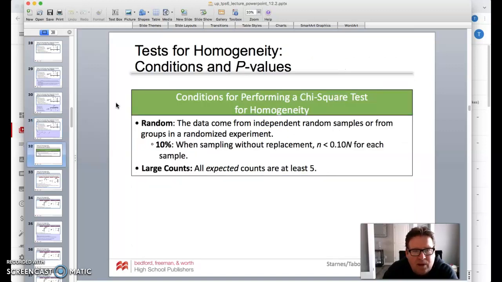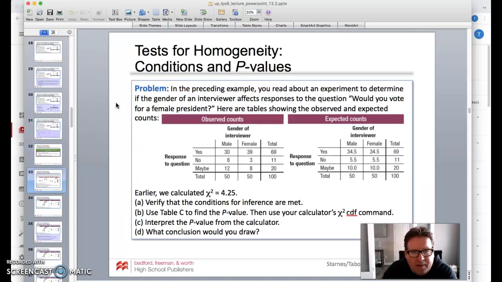So again, here we go. We're going to check those conditions as we go. So there it is. We calculated that the chi-squared was 4.25. We're going to verify the conditions are met. I like the calculator, so we'll use the calculator to find the chi-squared p-value, and we're going to interpret that and draw some conclusions here.